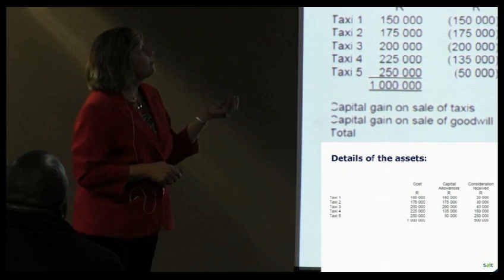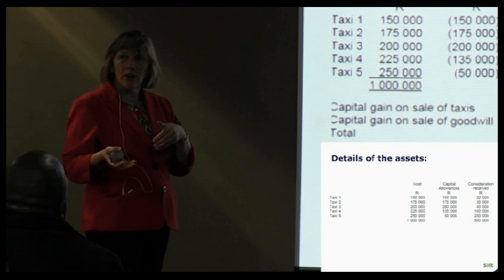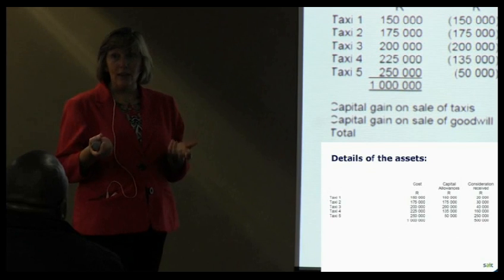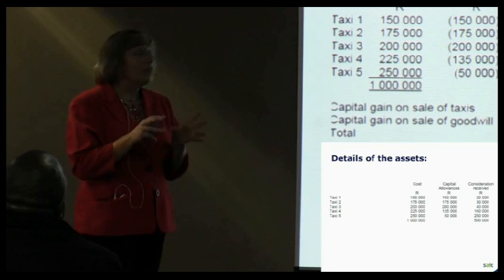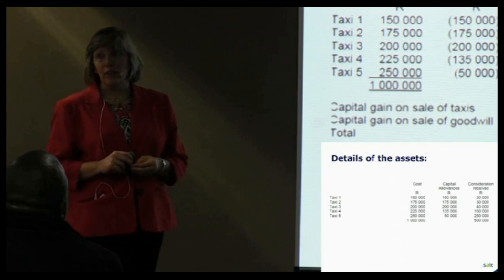So an important aspect here is don't forget about the Section 84A recoupment, because you've got to first recoup your old wear and tear allowances, so that whole recoupment becomes taxable. There's no relief for that. The relief is on the capital gain. Now, what is interesting is there is no capital gain on any of these assets.